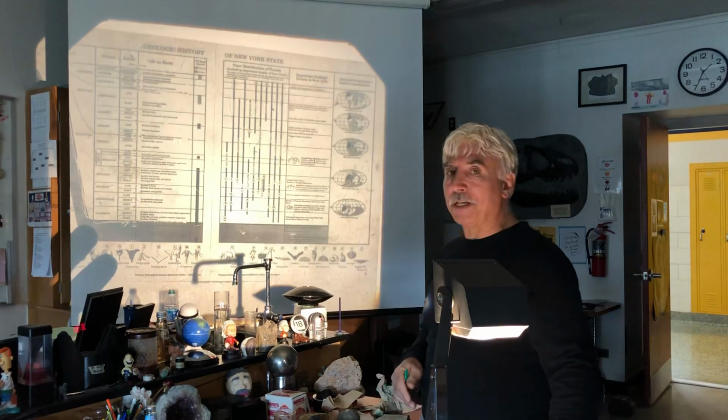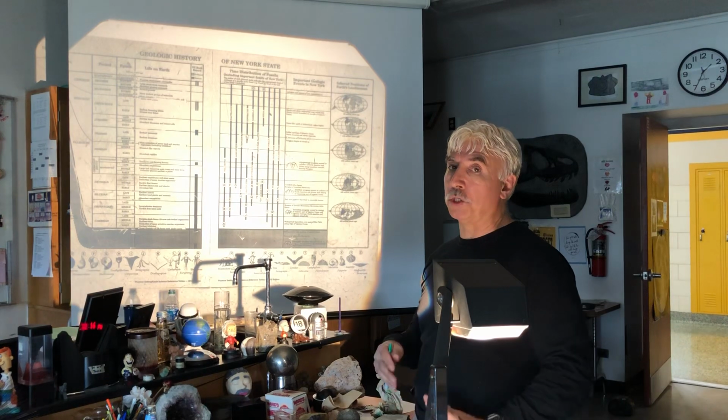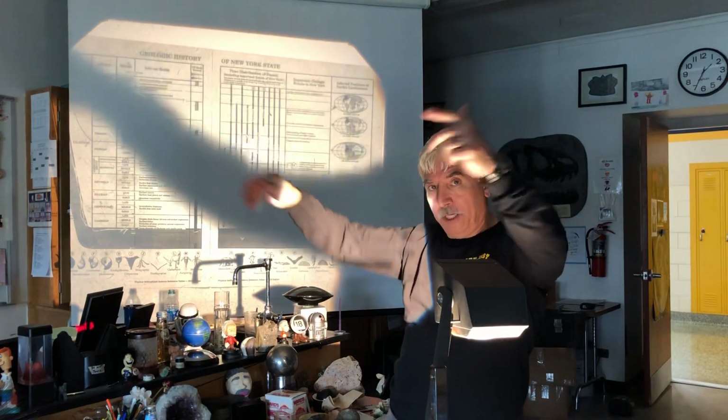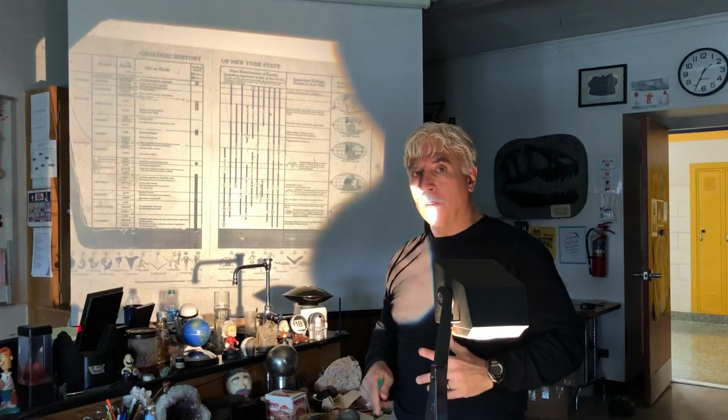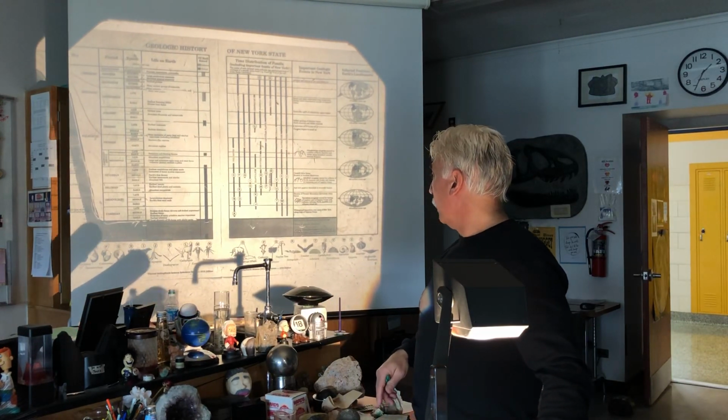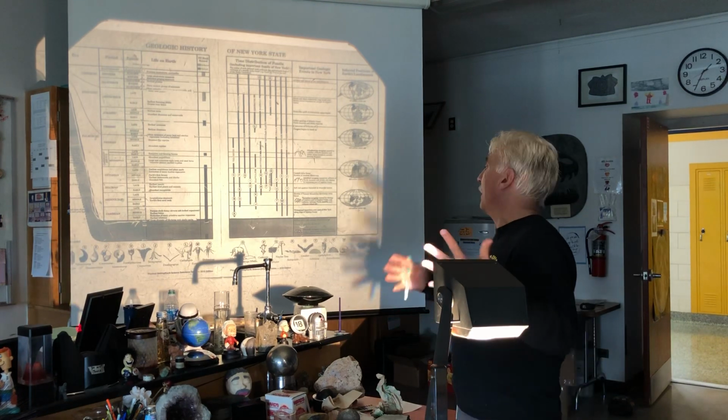There's one thing I haven't mentioned when it comes to relative dating that's super, ultra, amazingly, absolutely, tremendously important. And that's a thing called an index fossil. Okay, and why is an index fossil unlike any other fossil?